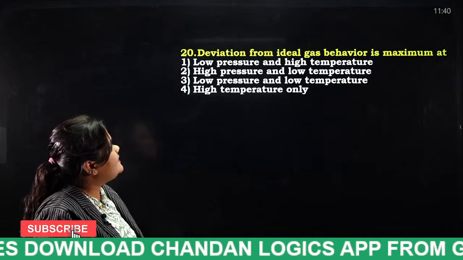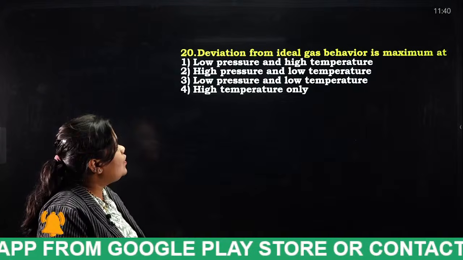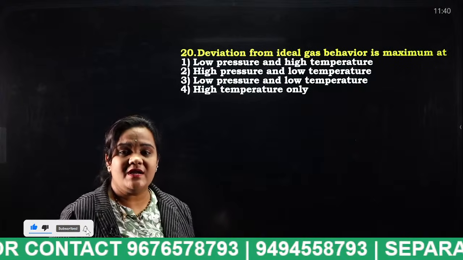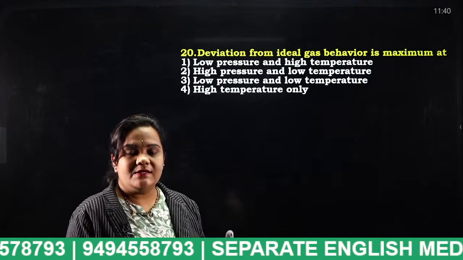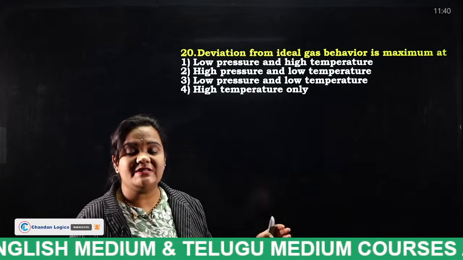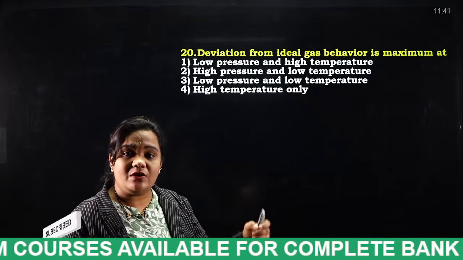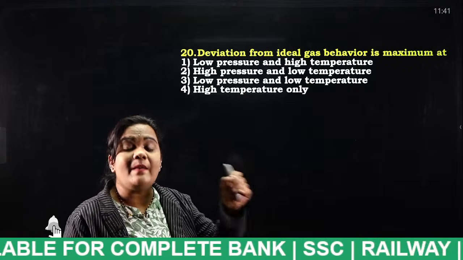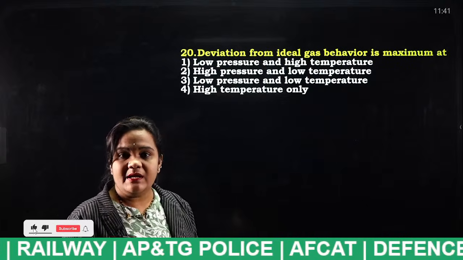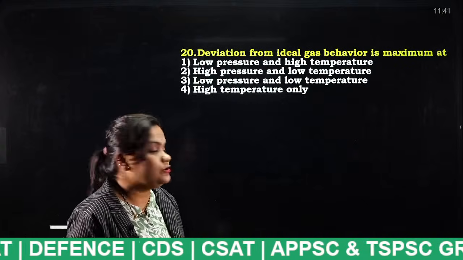Deviation from ideal gas behavior is maximum at low pressure and high temperature, high pressure and low temperature, low pressure and low temperature, or high temperature. I have even explained what deviation is. For a particular gas there exists some deviation. In which cases? At low pressure and high temperature, or low pressure and low temperature? That particular deviation is considered as what, students? Compressibility factor Z is equal to PV by nRT. For an ideal gas, yes, low pressure, high temperature. Very good.